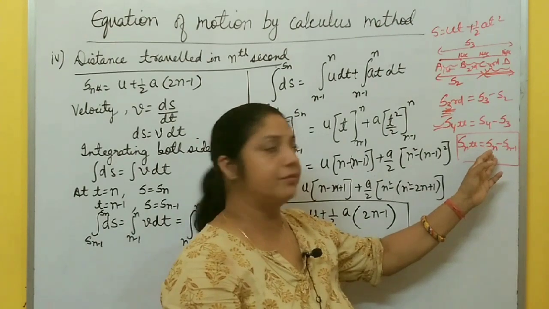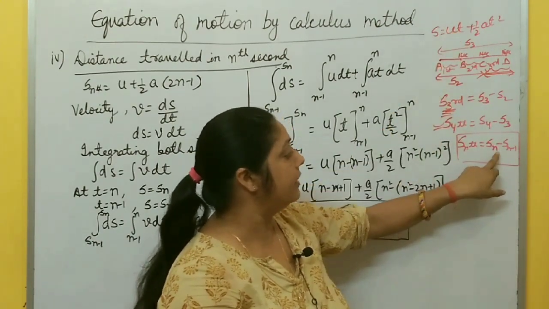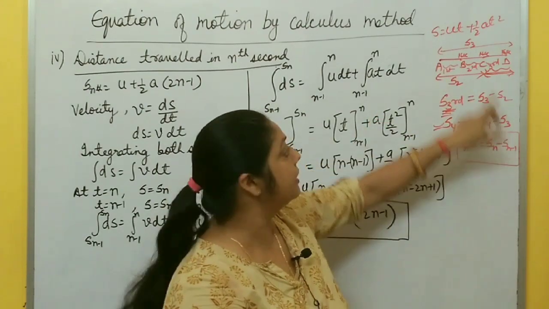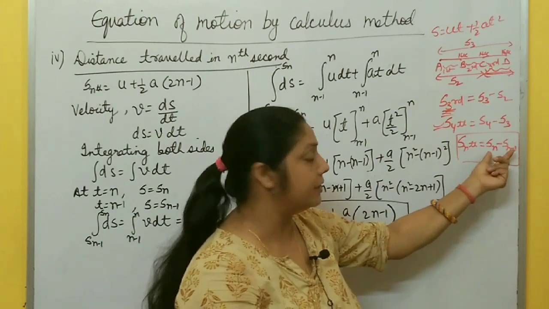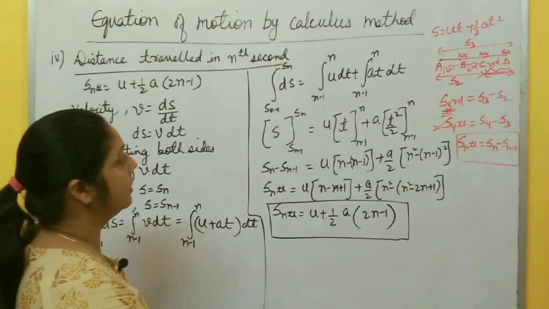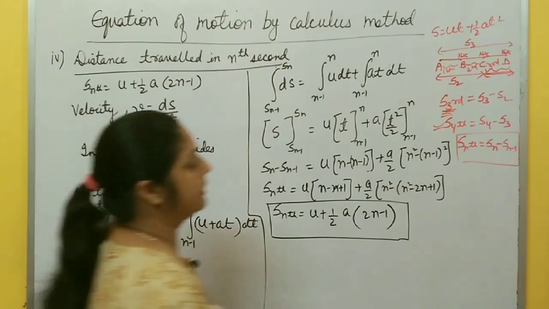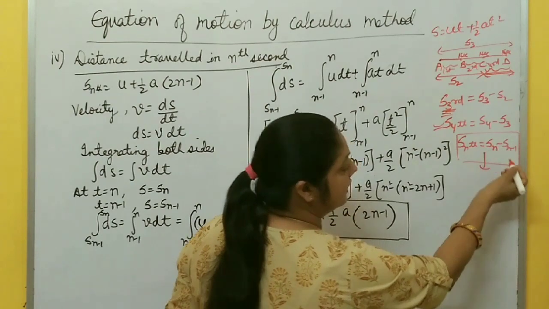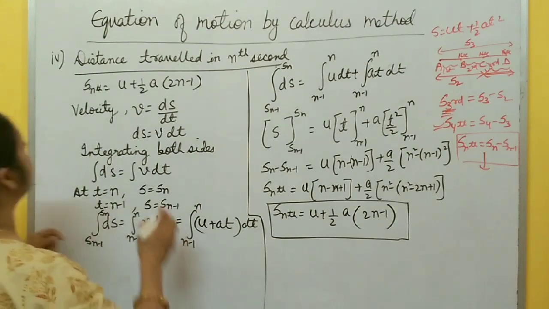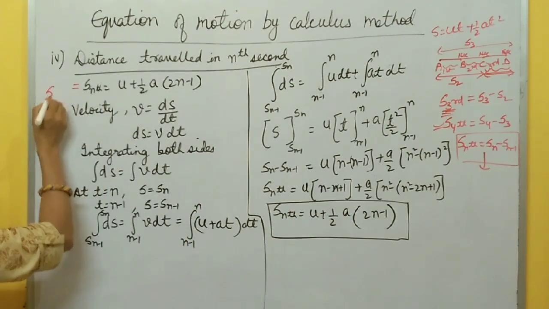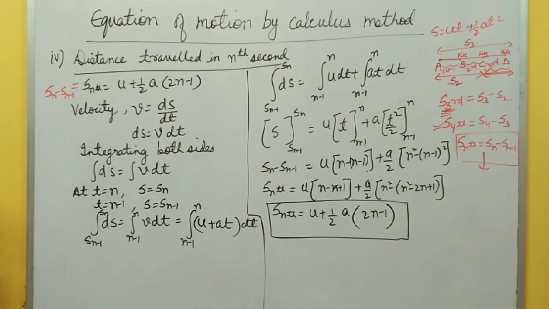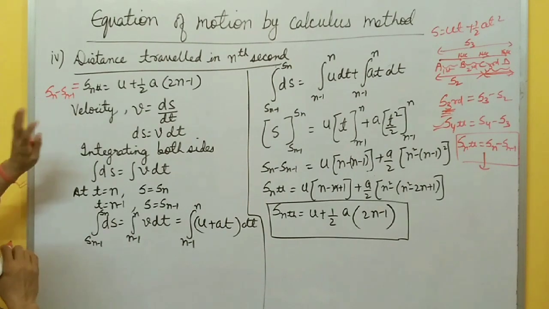You can also simply derive this: in S, in place of t put t equal to n, you get Sn; put t equal to n minus 1, you get Sn minus 1, and then take the difference of these two, you get this formula only, u plus half a (2n minus 1). But I am going to derive it using the calculus method. It's very easy. So S nth, distance traveled by a body in the nth second, is Sn minus Sn minus 1. So the nth second distance is nothing but Sn minus distance traveled by the body in n minus 1 seconds. So I am going to derive it using the calculus method.